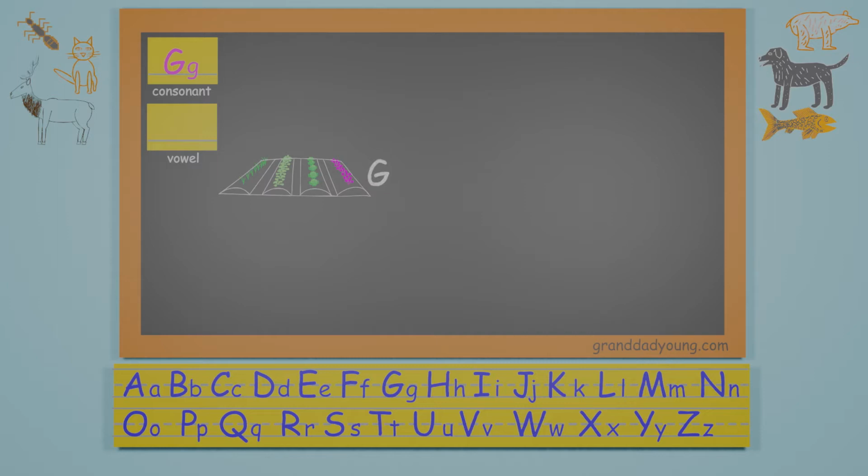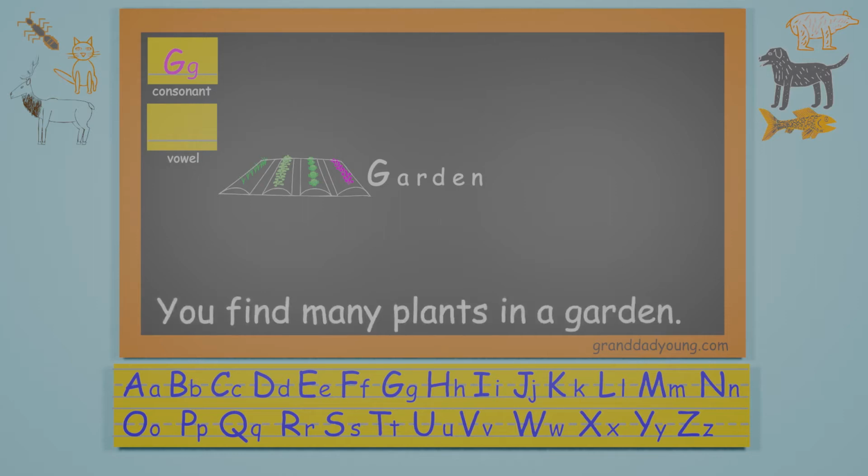Garden. G-A-R-D-E-N. A rectangle of land used to grow vegetables or flowers. The word garden begins with the letter G. You find many plants in a garden.